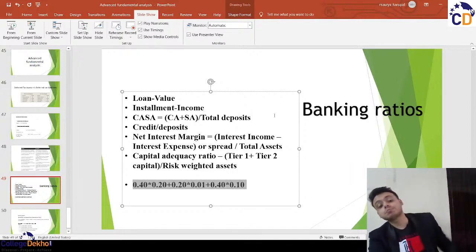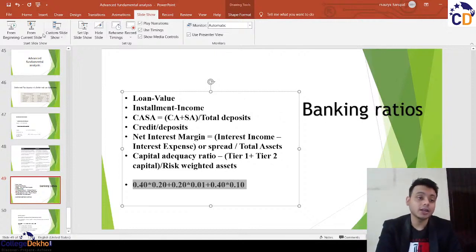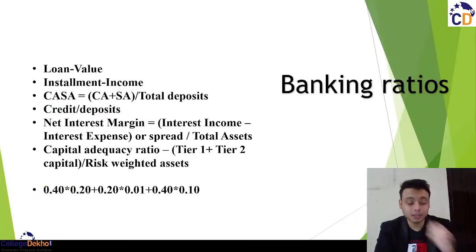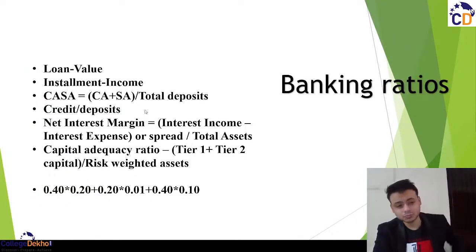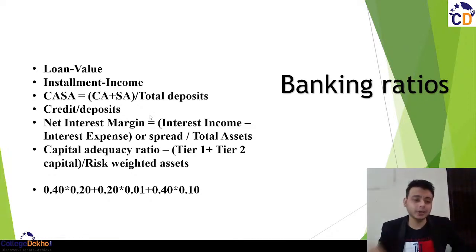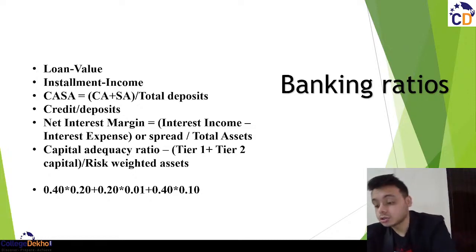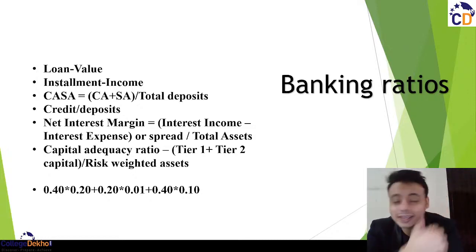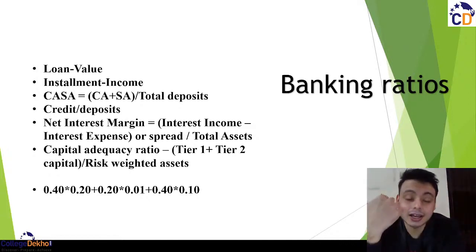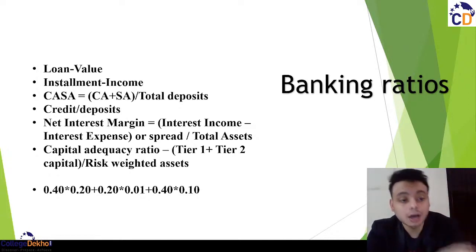So the bank will have many assets, and accordingly the bank takes out the risk weighted assets. Okay, the bank has equity, so it will multiply equity by the risk percentage, then debt it will multiply, treasury bills, and any other securities, the bank will multiply with the amount of risk. Okay, so these were some of the most important banking ratios that we talked about. There are other banking ratios as well, but these are the most important ones, I believe. Okay.